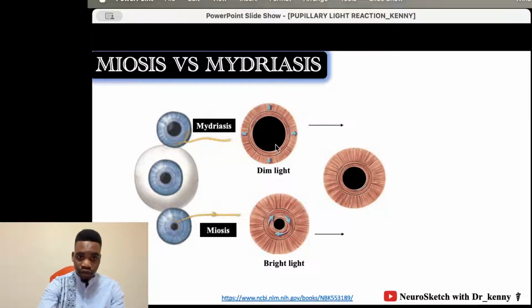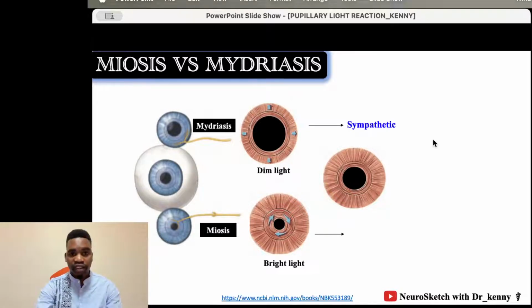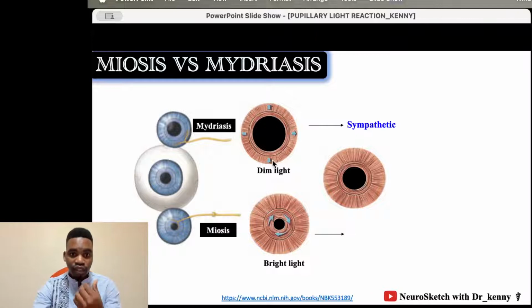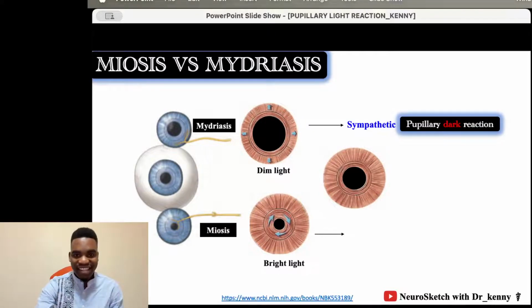As we've said, we dilate the pupil in response to a dim amount of light, or we can also dilate in response to sympathetic stimulation. For example, it's the sympathetic fight or flight. I think you know more about that. And then where do we get this sympathetic? This is also called the pupillary dark reaction, because it's how your pupil responds to a dark environment.